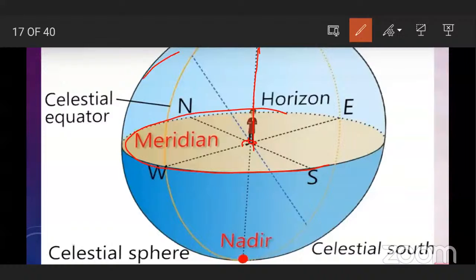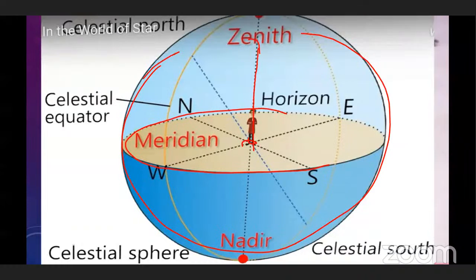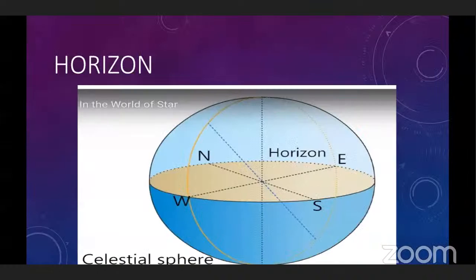The sky looks like this, like a circle, and in the distance, the sky seems to be touching the ground. And the stars and planets moving in the sky appear to be moving on this sphere. The stars and planets look like they are moving on this celestial sphere. This is a virtual sphere. It is called the celestial sphere. So we learned about the horizon.